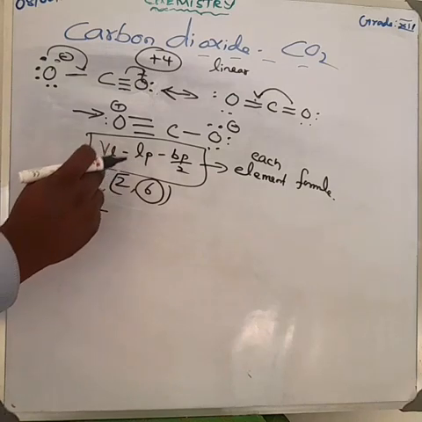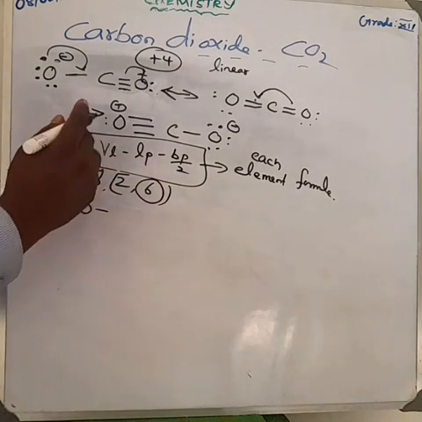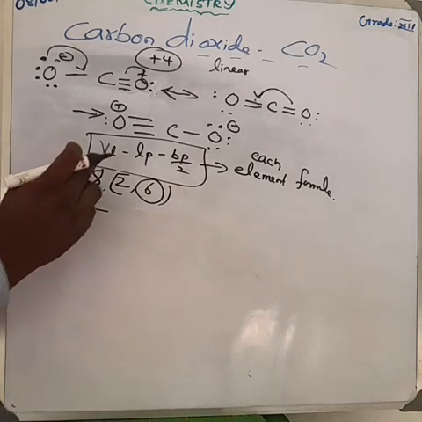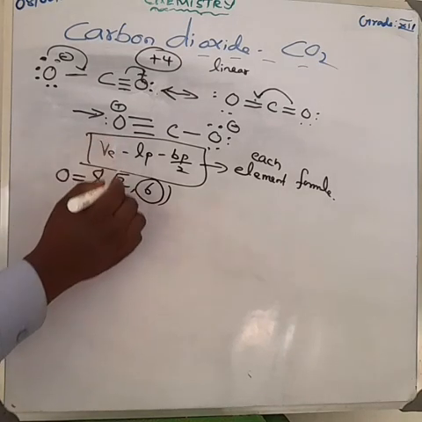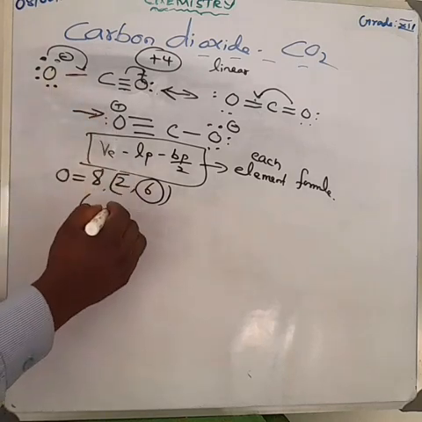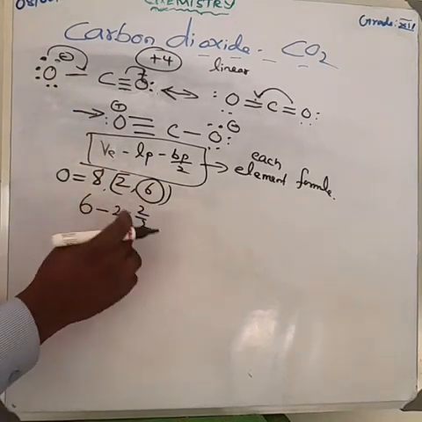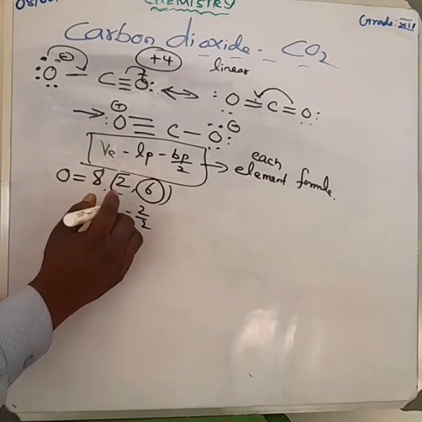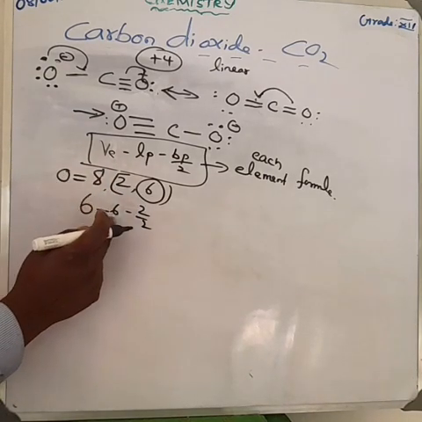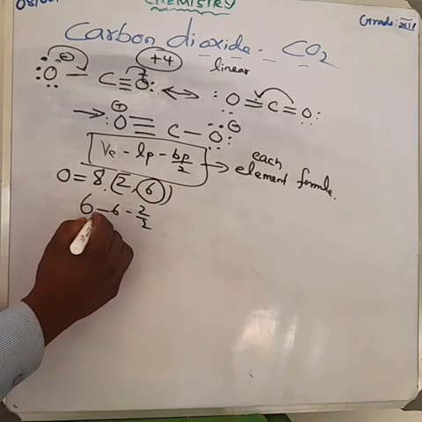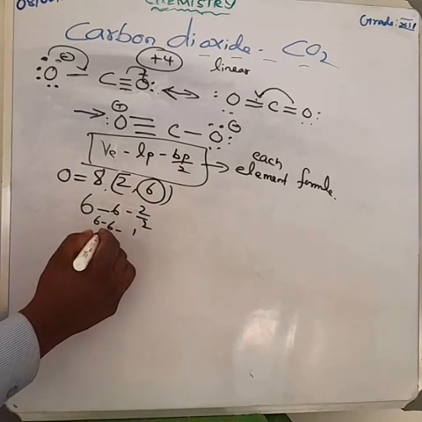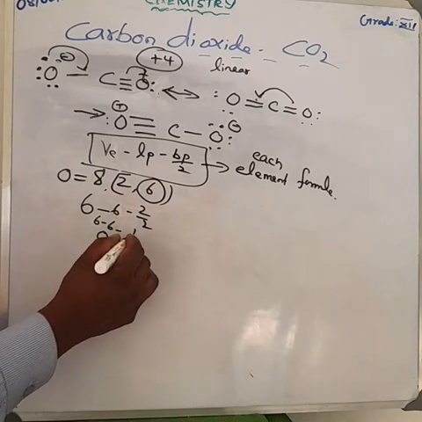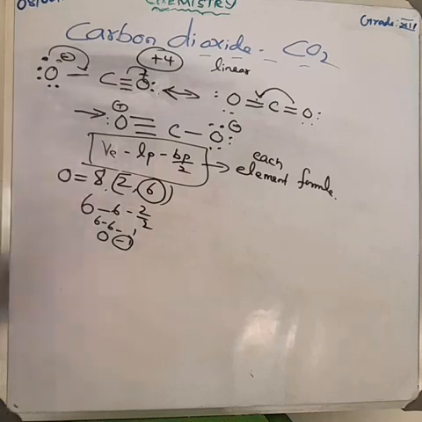Next, the bond pair. Here, between carbon and oxygen, how many bonds are there? 1 bond. 1 bond is how many electrons? 2 electrons. So we write 2 by 2. Am I right? So we can write 6 minus 6 minus 2 by 2. This can be written as 6 minus 6 minus 1, because 2 divided by 2 is equal to 1. 6 minus 6 is equal to 0. We get minus 1. So we write the minus charge here for the first oxygen atom.